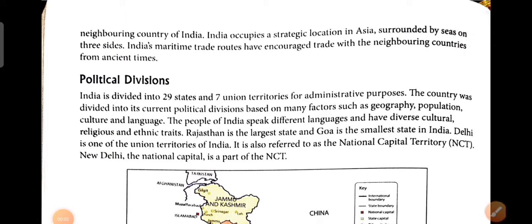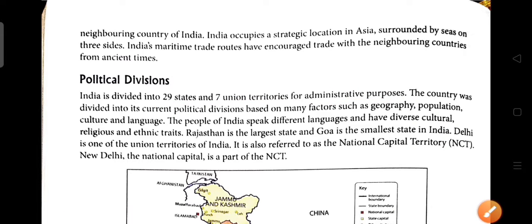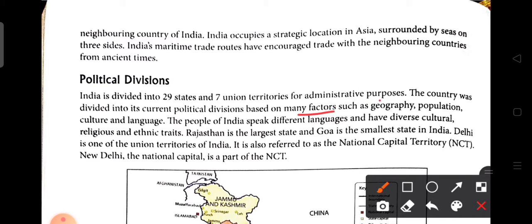Now we are going to discuss the political divisions of India. As we know, India has 29 states and 7 union territories for administration purposes. What do we mean by administration purpose? For running smoothly, the country is divided into smaller states and union territories. The country was divided into the current political divisions based on many factors such as geography, population, culture and language. The people of India speak different languages and have diverse culture, religious and ethnic traits. So India has various diversities in the form of language and culture.